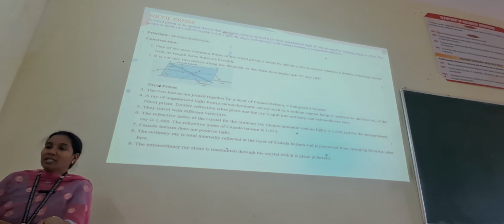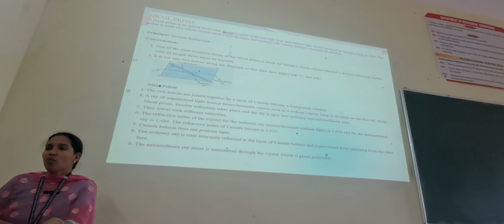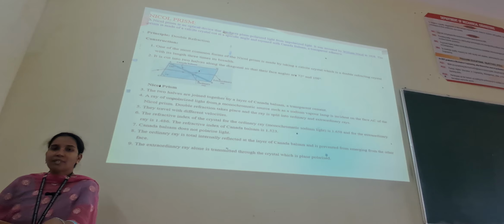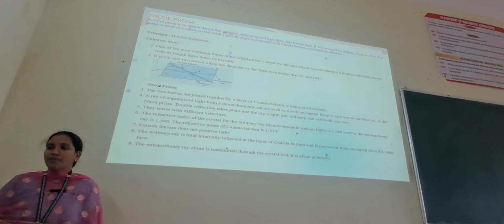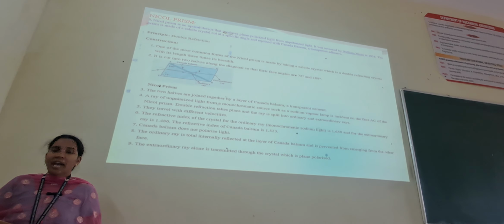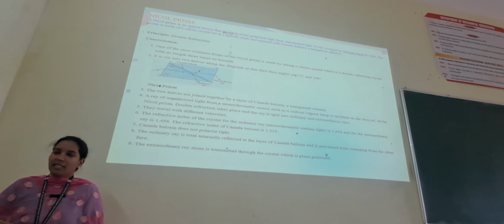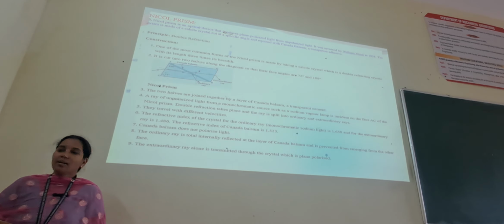Now we can see the construction of the Nicol prism. One of the most common forms of the Nicol prism is made by taking a calcite crystal, which is a double refracting crystal, with its length 3 times its breadth. It is cut into two halves along the diagonal so that their face angles are 72 degrees and 108 degrees. Now the two halves are joined together by a transparent adhesive, which is known as Canada balsam.